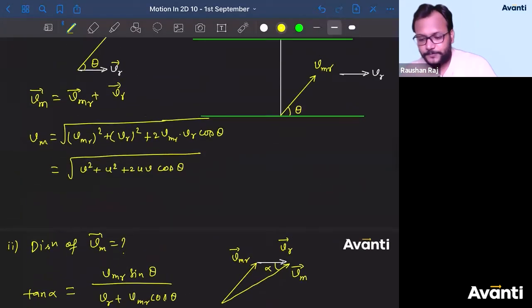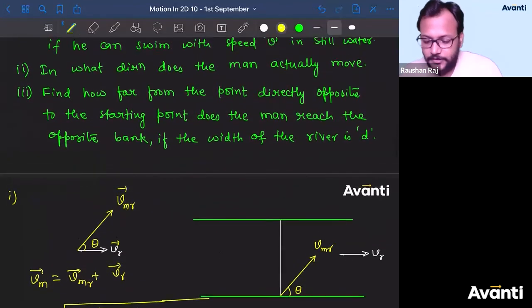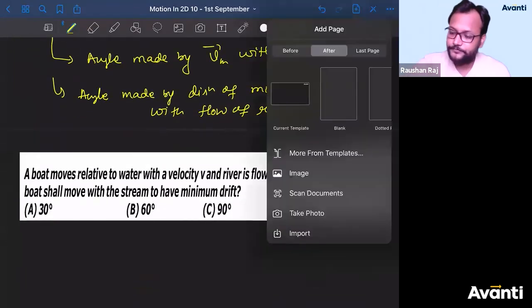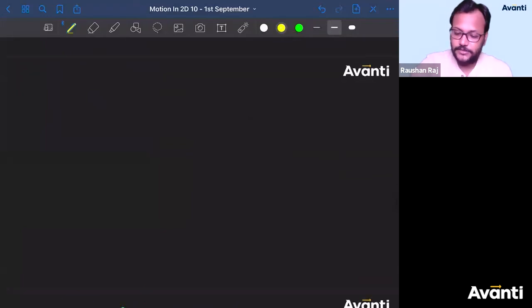Third question. Tell me, guys. Find how far from the point directly opposite to the starting point does the man reach the opposite bank if width of the river is d. तो क्या लिखेंगे फॉर्मूला बच्चा लोग? In this case, what will be the x?